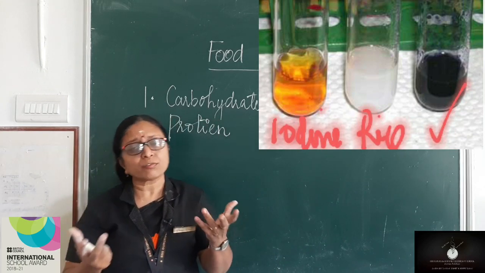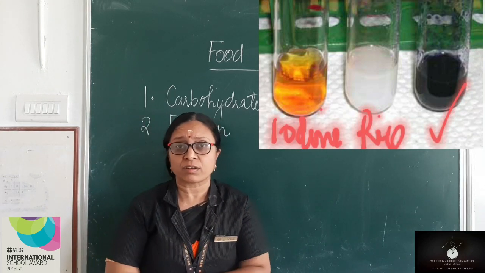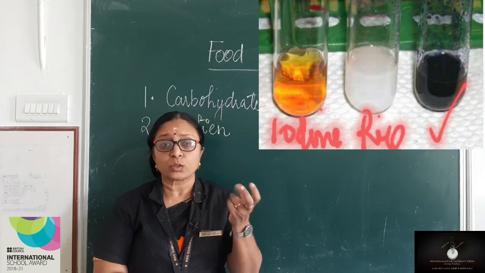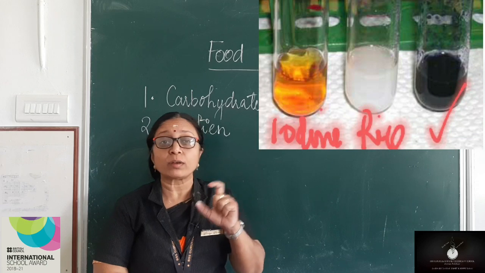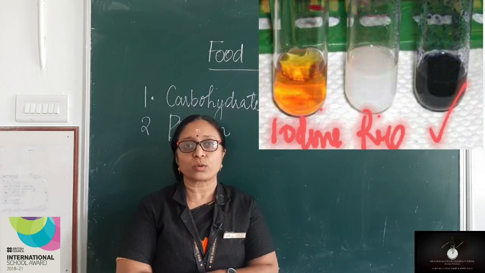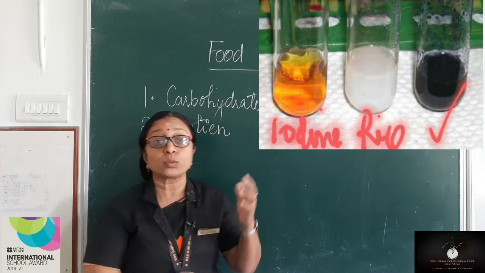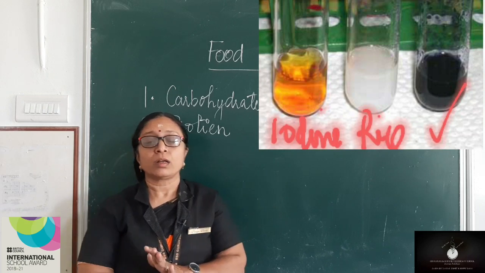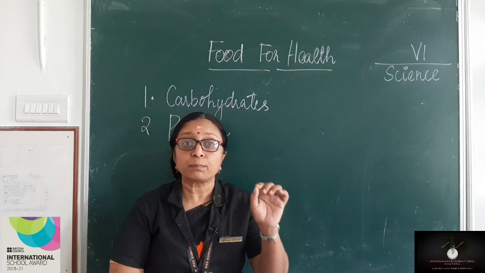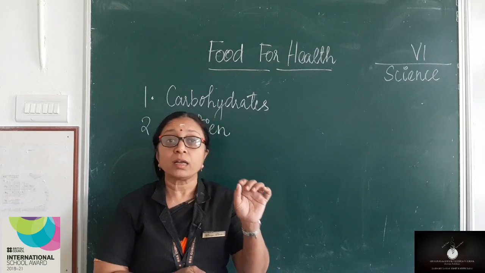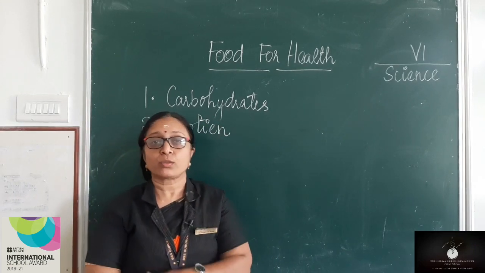You can take any food item which is rich in starch. You can take idli, dosa, or you can take some potatoes. You can dissolve it in water and add some iodine solution to it. What happens? It will show a deep blue color. So all starch rich items will show deep blue color if you add 2-3 drops of iodine solution.